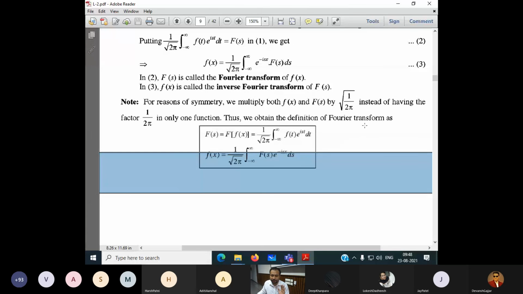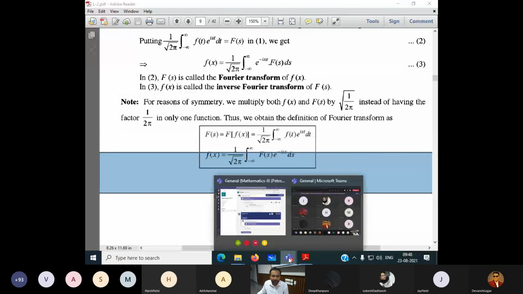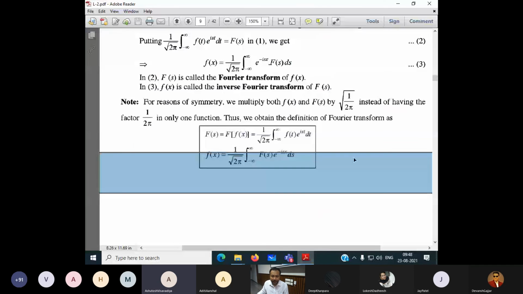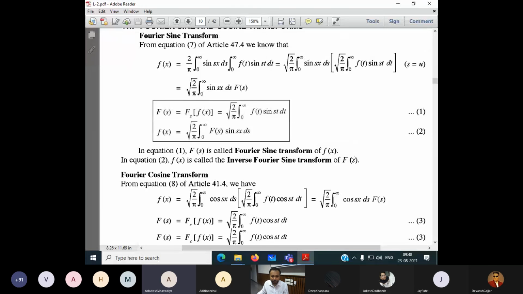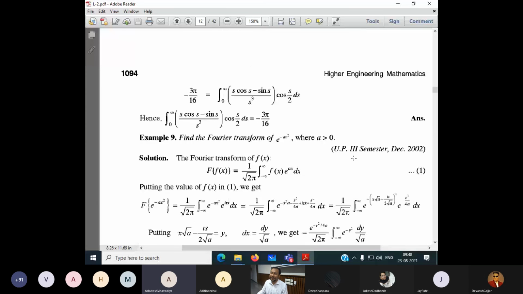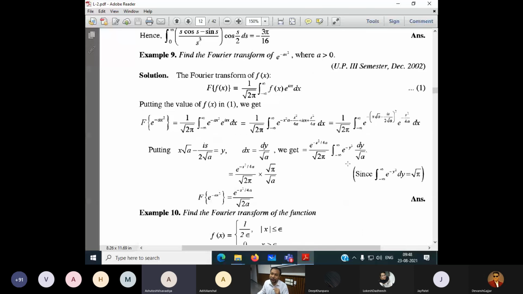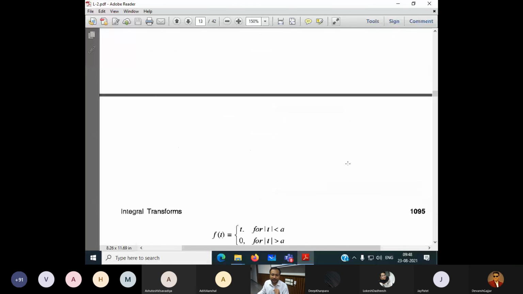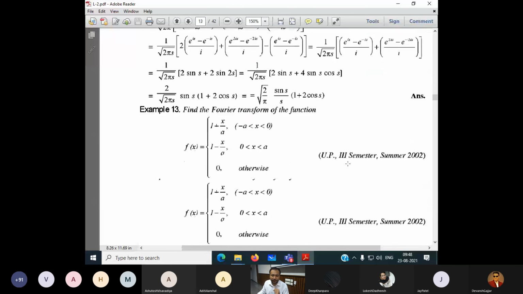Hello, sir. Yes, tell me. Sir, the example we solved in the last step. Okay, which formula is applied there? This is sine, example number 7. Sine theta is equal to, we know this one, right? e to the power I theta minus e to the power minus I theta. This is the formula.